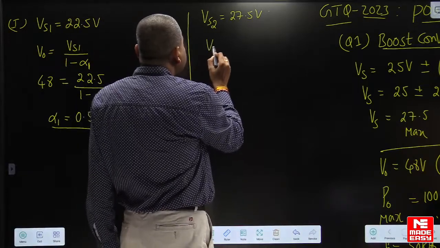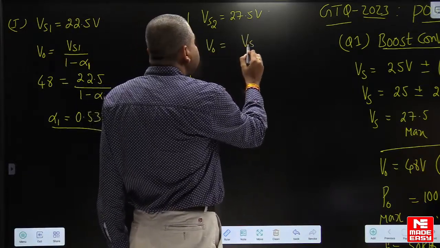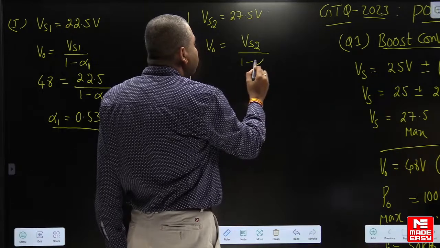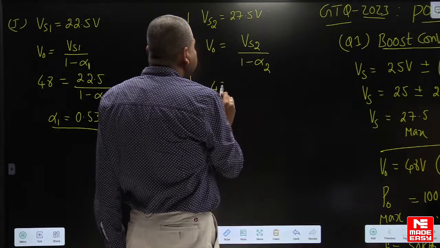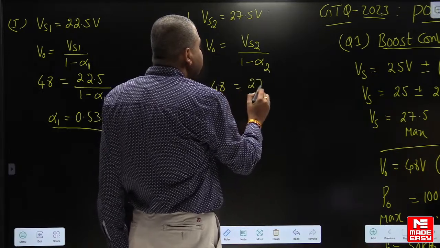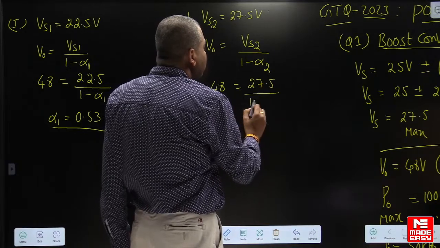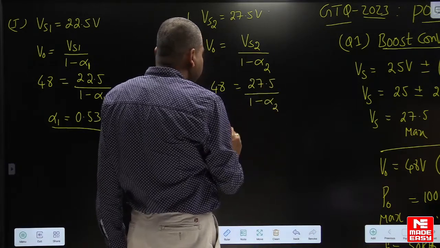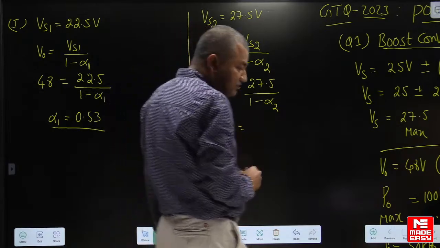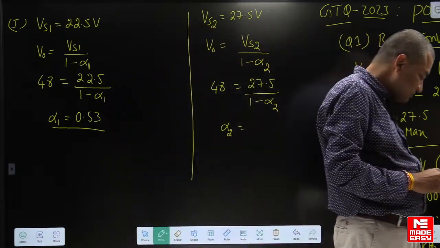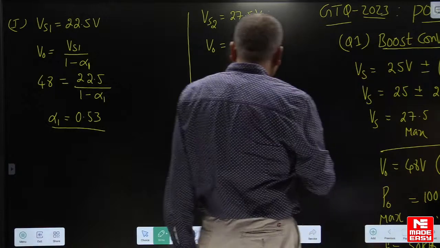Next, in the second case, V0 is equal to Vs2 by 1 minus alpha 2. Once again, V0 is 48 volts. This is 27.5 by 1 minus alpha 2. So here the value of alpha 2 is 0.427.